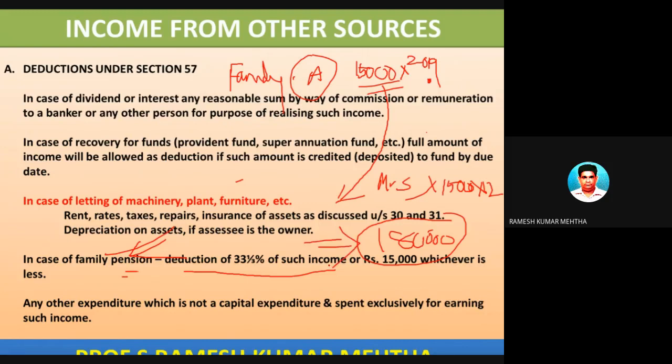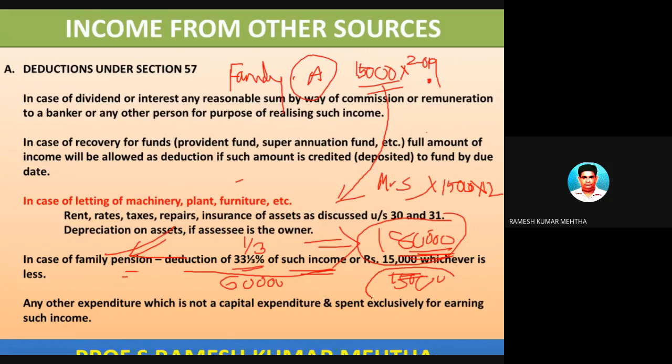Now there is a certain deduction: one third of such income, or 15,000 rupees, whichever is less. One third of this income is 60,000 rupees. So 60,000 is one figure, the other is 15,000 rupees, and whichever is less is exempted from tax.